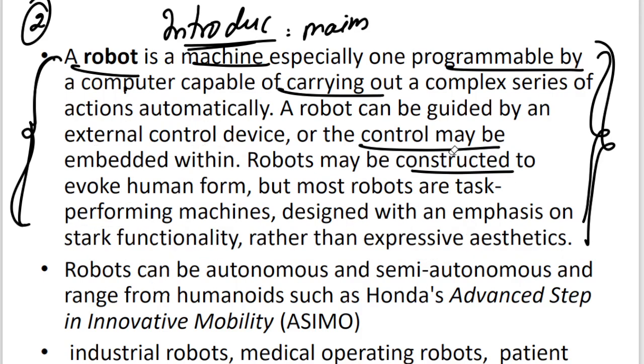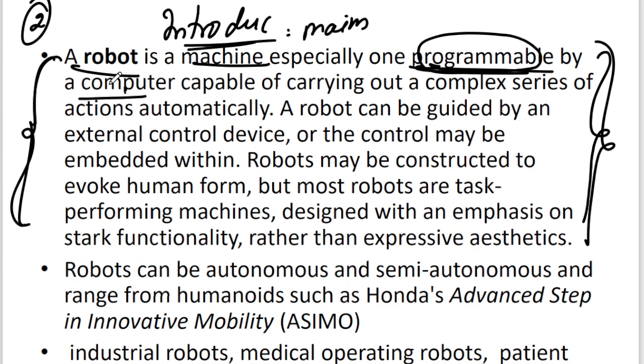How? If I can explain you briefly, it is programmable by the computer. As I explained in the introduction, robots are program designed machines. This programmable machine is programmed by computers, and it can carry out a complex series of works.